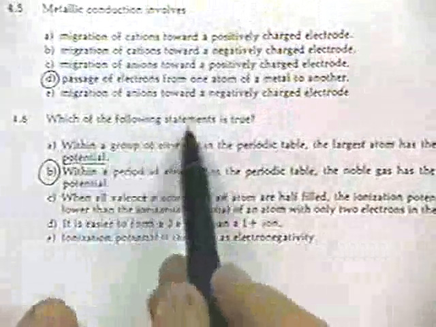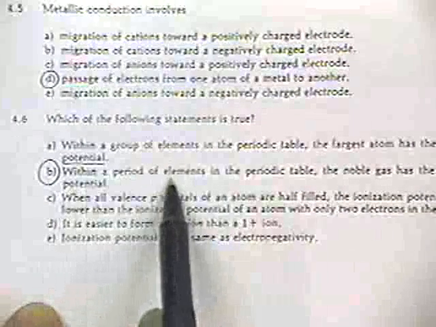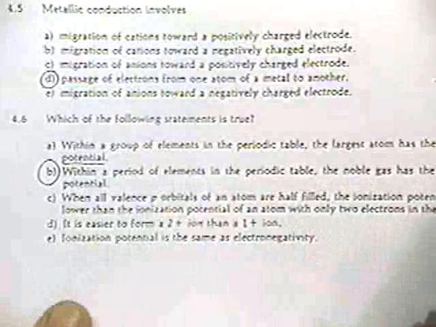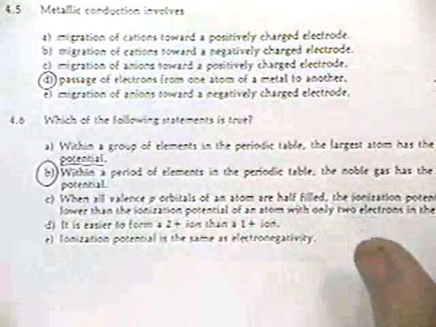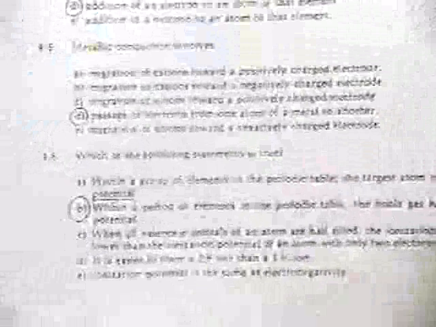Let's see. Which of the following statements is true? Within a period of elements in the periodic table, the noble gas has the highest ionization potential. To understand this, there are actually tables of ionization potentials listed in chemistry books. It's an idea that's closely related to electronegativity. My personal feeling is you're probably not going to see a question like that on the exam. That's just a little bit too chemistry-oriented for engineers.